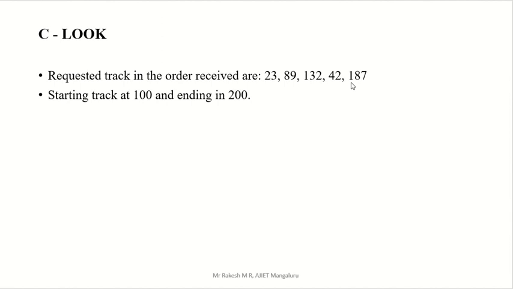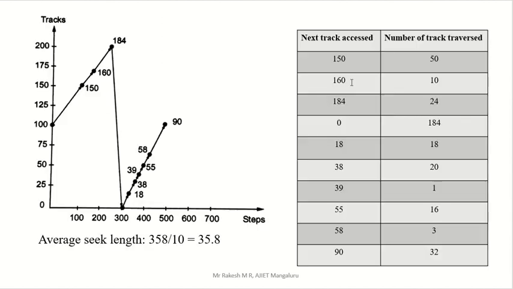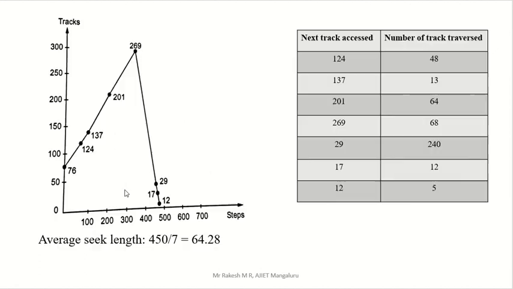Now this CLOOK and CSCAN algorithm is almost same. There also I will go to that previous one, that is here see CSCAN. While coming we are not giving any supply, directly coming to 0, right? So the same, but in this case, whatever we see in the look case, we are not going to 0. We are stopping in the last number itself, we are reversing our phase in the last number. So I will come to that again.